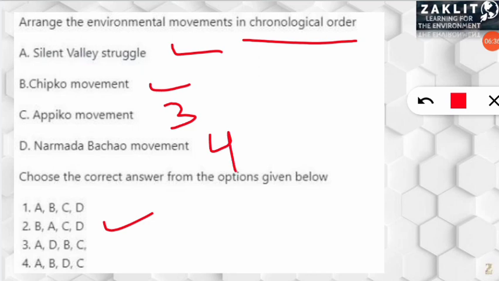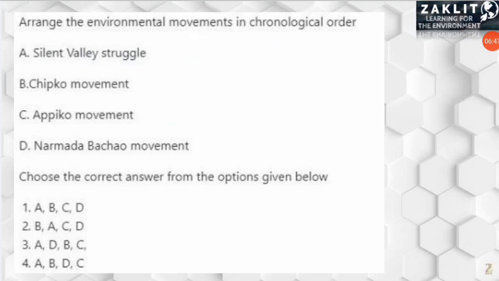So here, if you are numbering, it will be Chipko movement in the first one, Silent Valley second, Appiko third, and Narmada Bachao Andolan, that is on 4th number. Moving on to the next question.